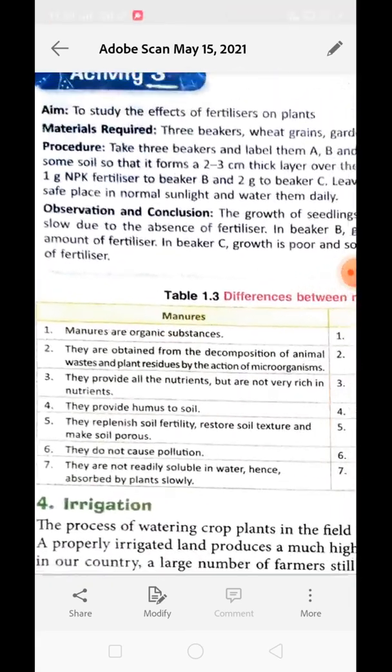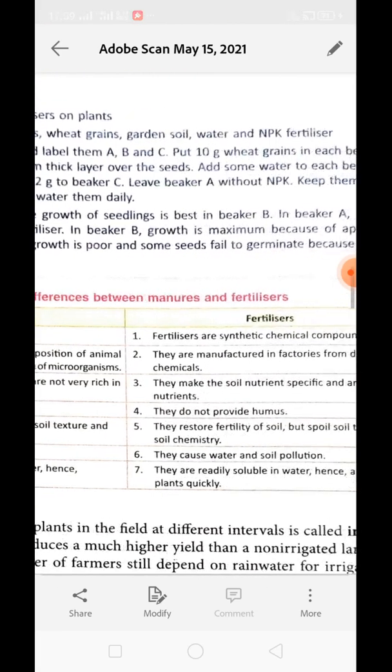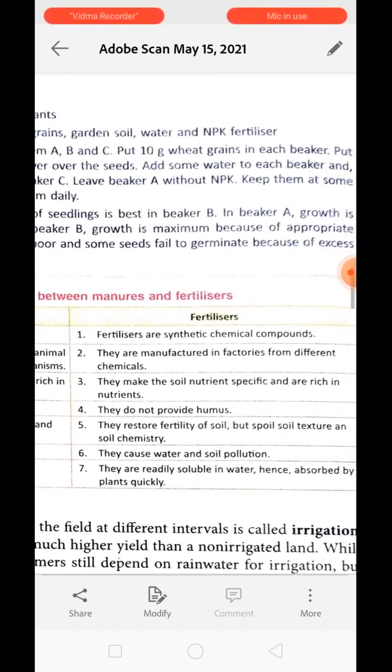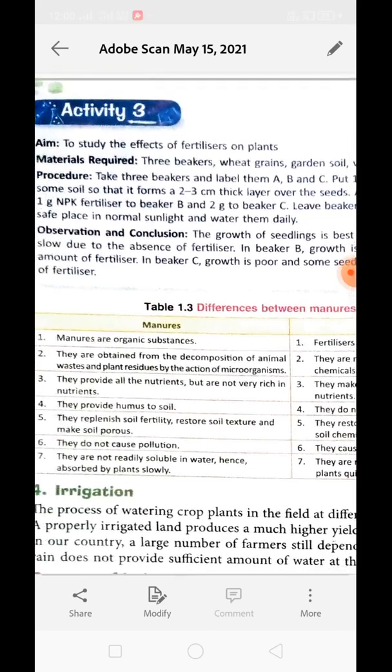See over here, manures are prepared by the action of microbes on the dead and decaying organic matter in the waste part of plant or animal matter. Okay, whereas what about fertilizer? They are manufactured in the factory from different chemicals. See over here, manure. Third point, they provide all nutrients but are not very rich in nutrients.